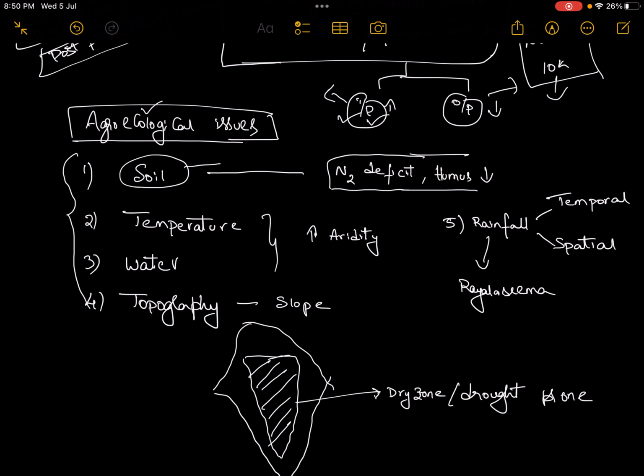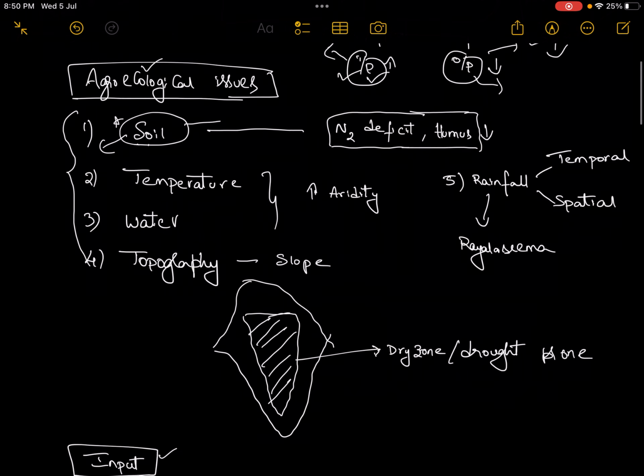The first major factor on which crops or cropping pattern depends is the soil. All the Indian soils are deficit in nitrogen and humus. Because of this, we should depend on fertilizers, but we all know access to fertilizers depends on various other man-made factors. So this is a prime factor which is impacting the productivity or the output. This is the natural factor. First one is the soil, with the primary reason being the deficit of nitrogen and humus.